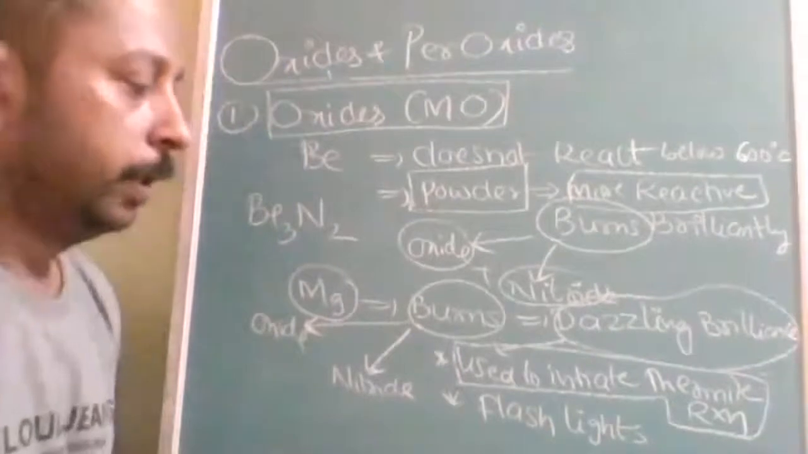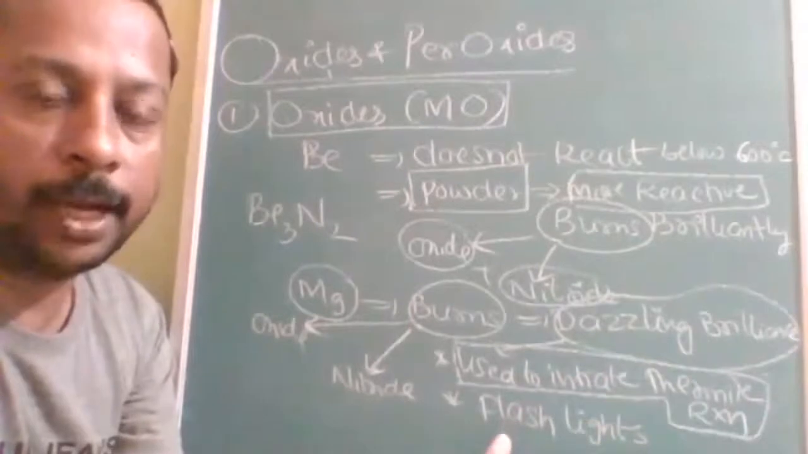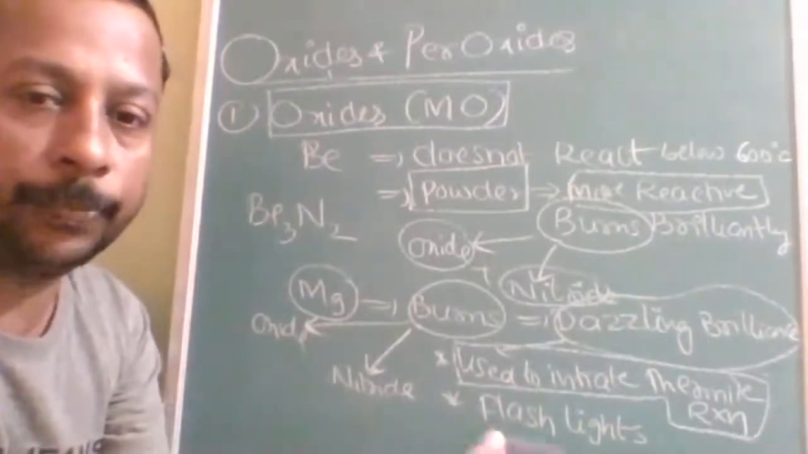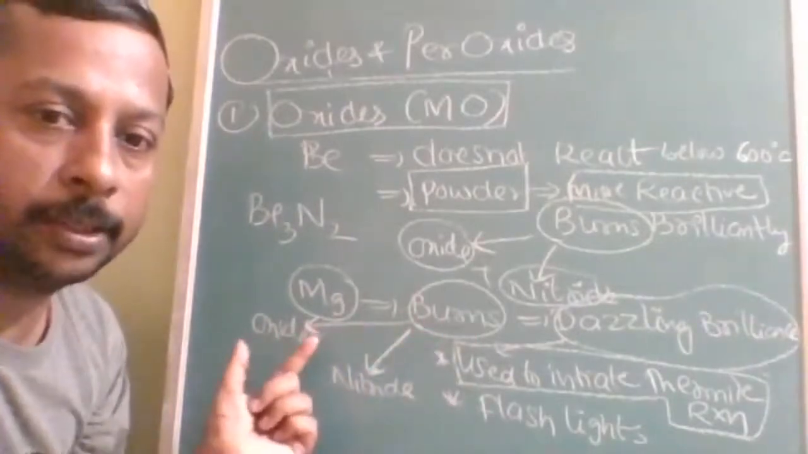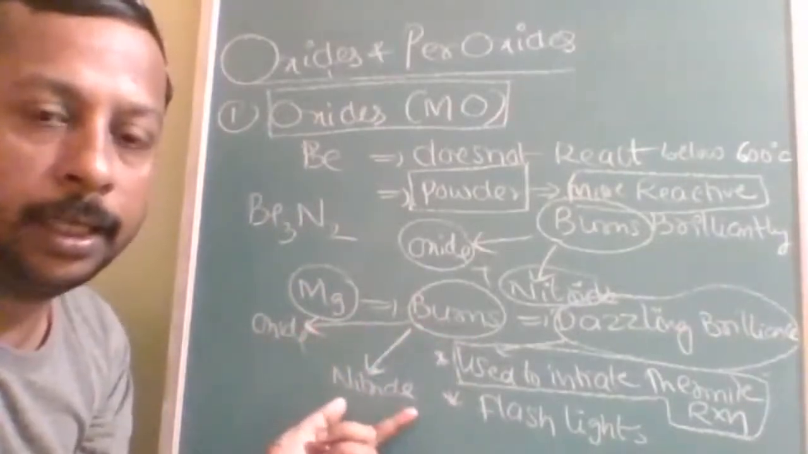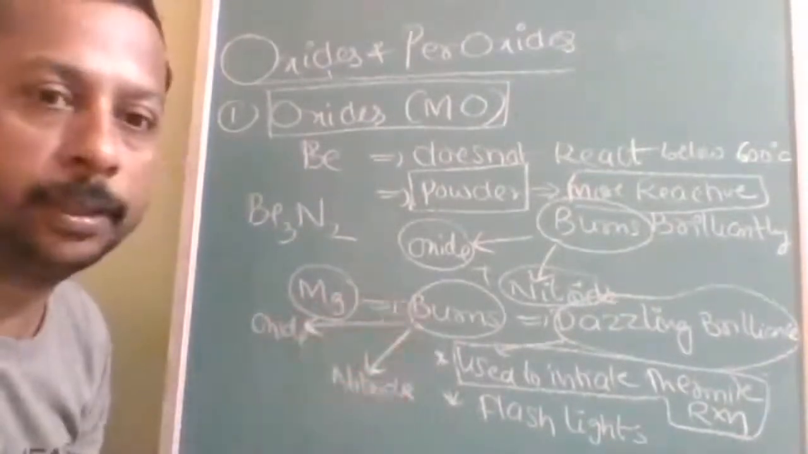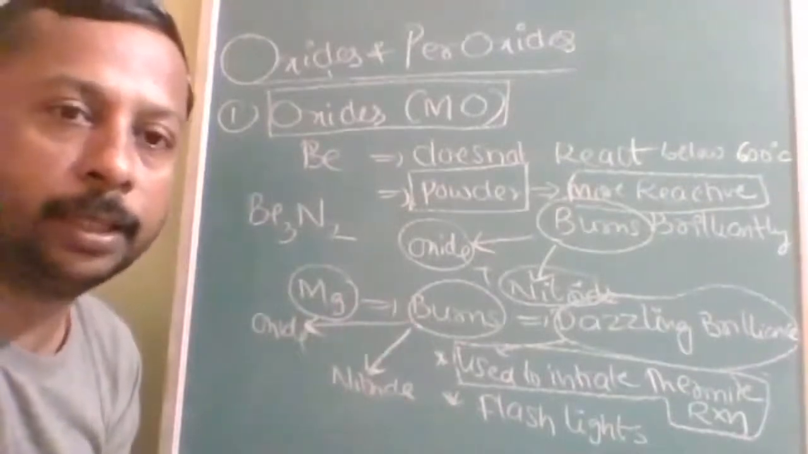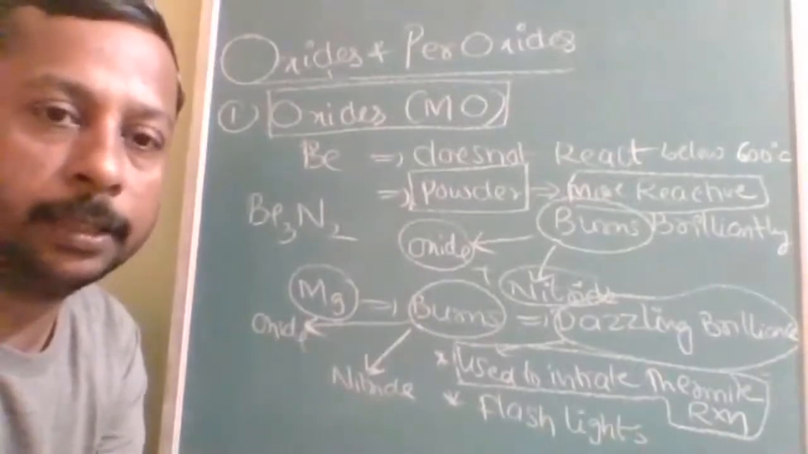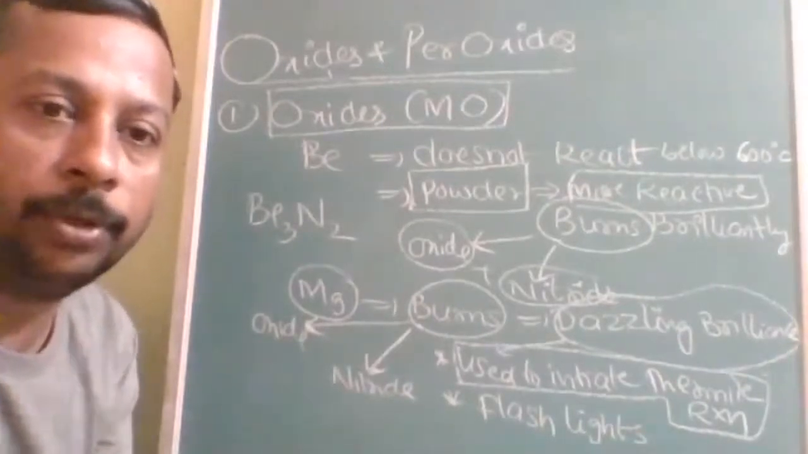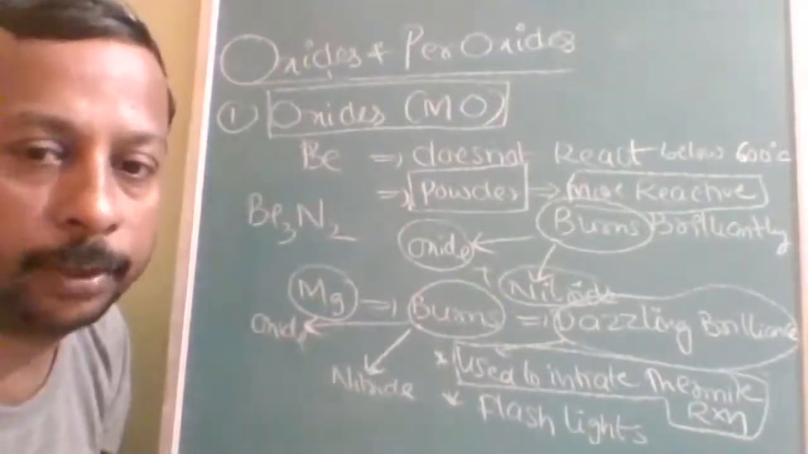Next, because of the dazzling brilliance, it is used in flashlights during photography. Next, on burning it will produce two things: oxide and nitride. Nitride on hydrolysis will give you ammonia, because this reaction sequence is often given. So magnesium plus air gives products A and B, and B plus water gives a gas C. So C will be what? Ammonia gas. Like that, you should be able to join more than one reaction. Is that clear?